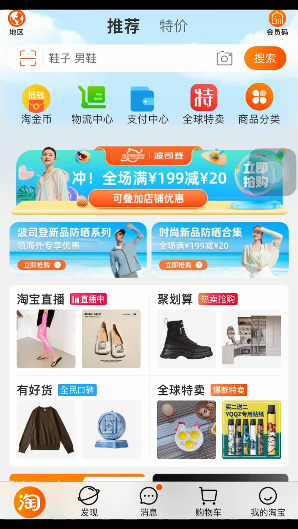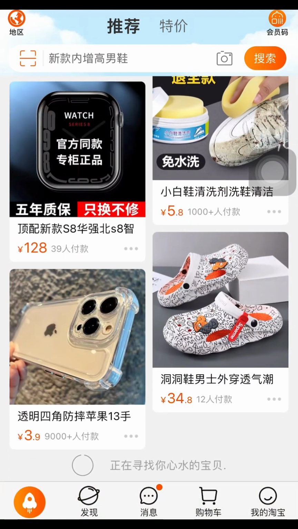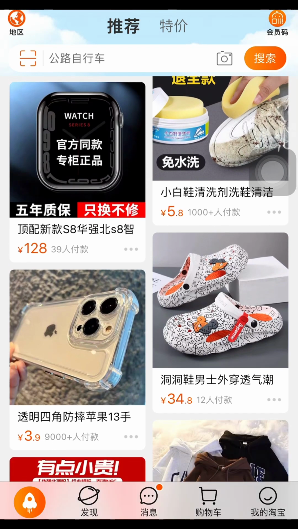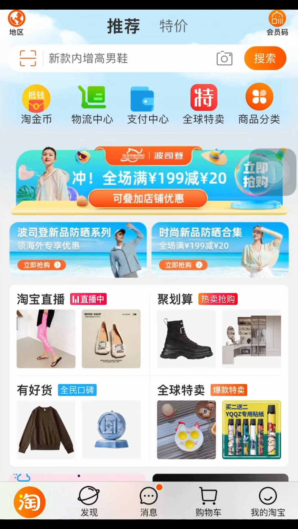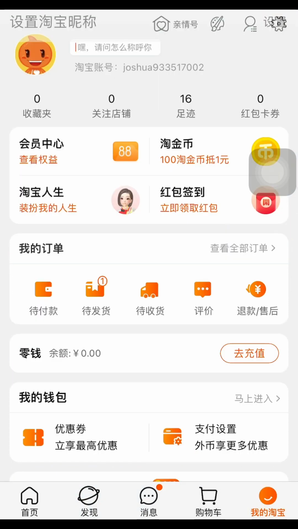Like I always say, Taobao is a neighboring website to 1688, right? These are items that are very nice, they are fine, they are matured. So now I've managed to buy a product, and this product is an AirPod. Let me just show you guys. This is my profile here. You click on this my profile here.